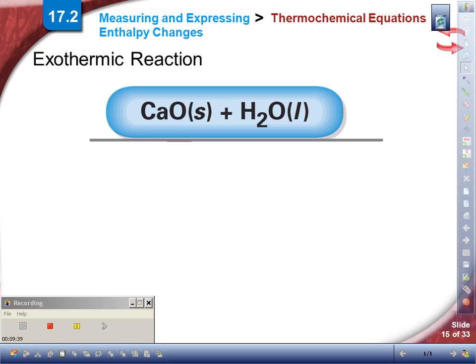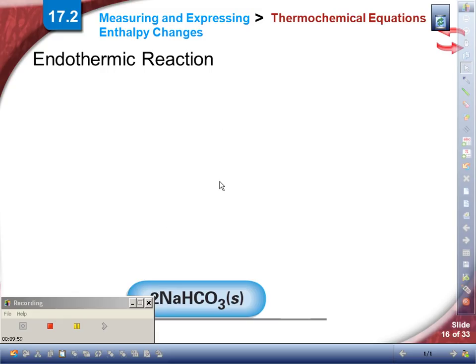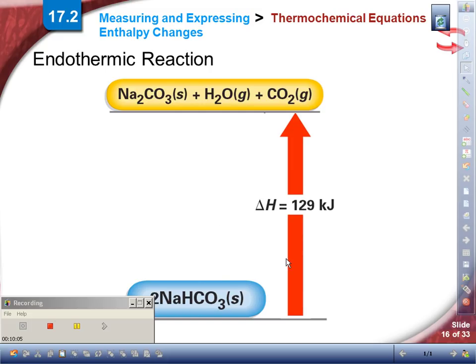Here's a graphical representation of an exothermic reaction. So I have these two chemicals. They're at a high energy. When they react, they release that energy. So now if they've released some energy, they're going to be at a lower state than what they used to be at. So this is an exothermic reaction. It is releasing heat. An endothermic reaction we can graphically show the other way. So I have a low energy, it's going to absorb energy, and so now the products have more energy than they started with. So this occurs less often than the exothermic reactions do.